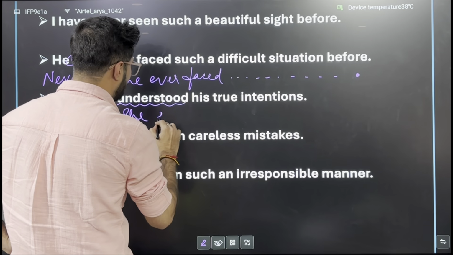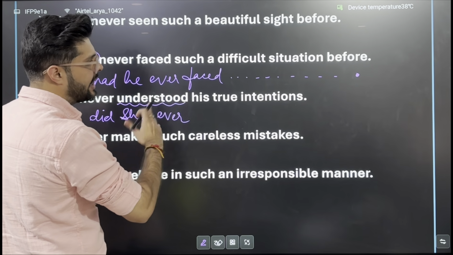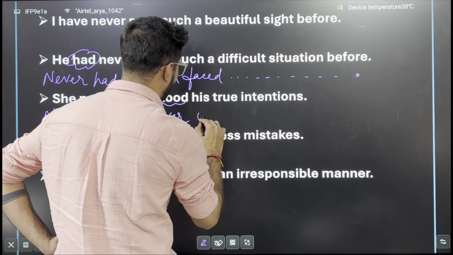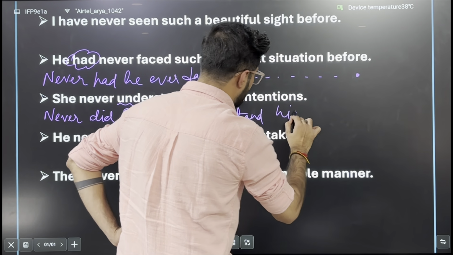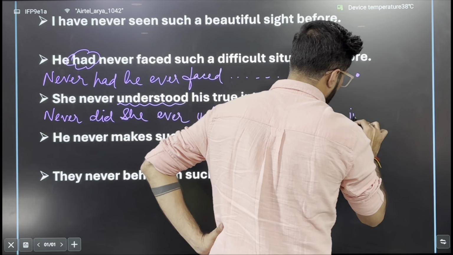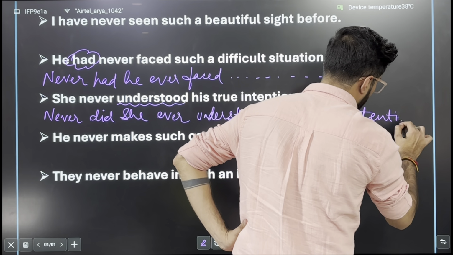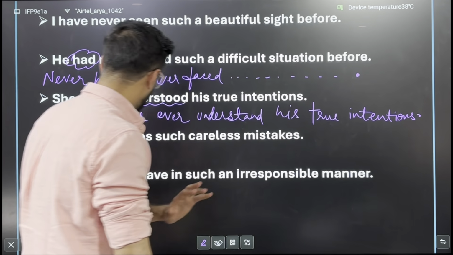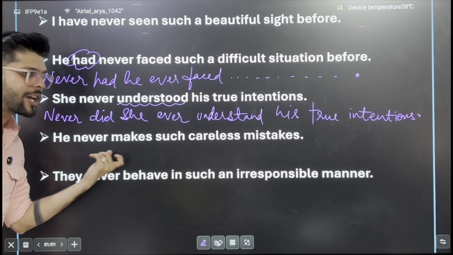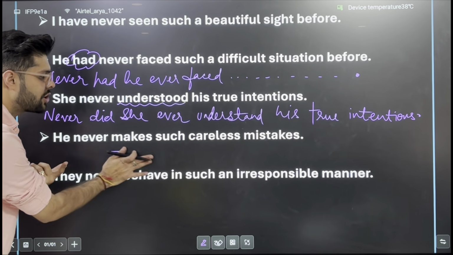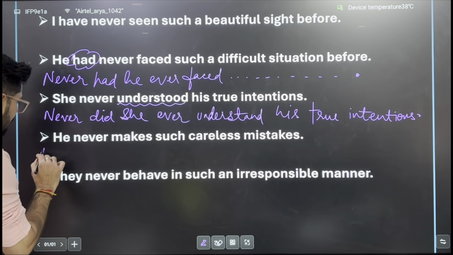Never did she ever. Ever is optional. लगाना है लगाओ, नहीं लगाना है तो भी चलेगा. Never did she ever understand his true intentions. Followed by a full stop. ठीक है. He never makes. It is simple present tense. He never makes such careless mistakes.